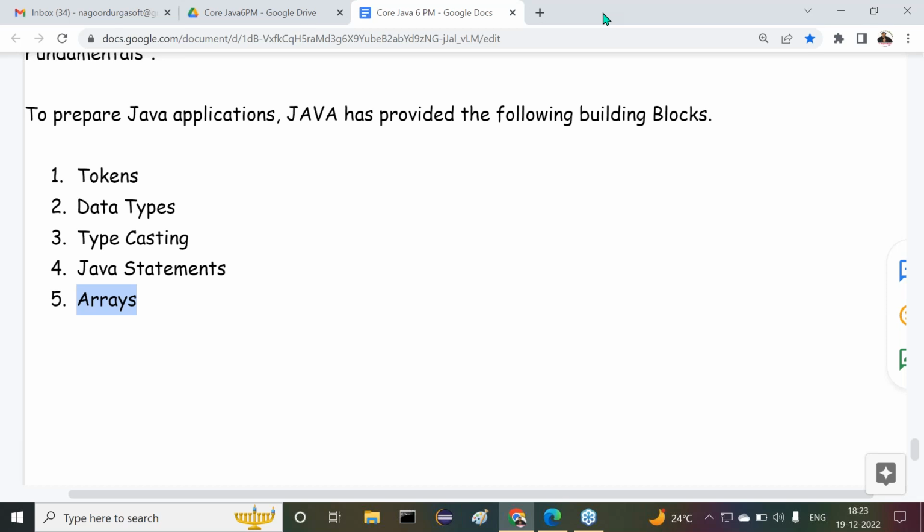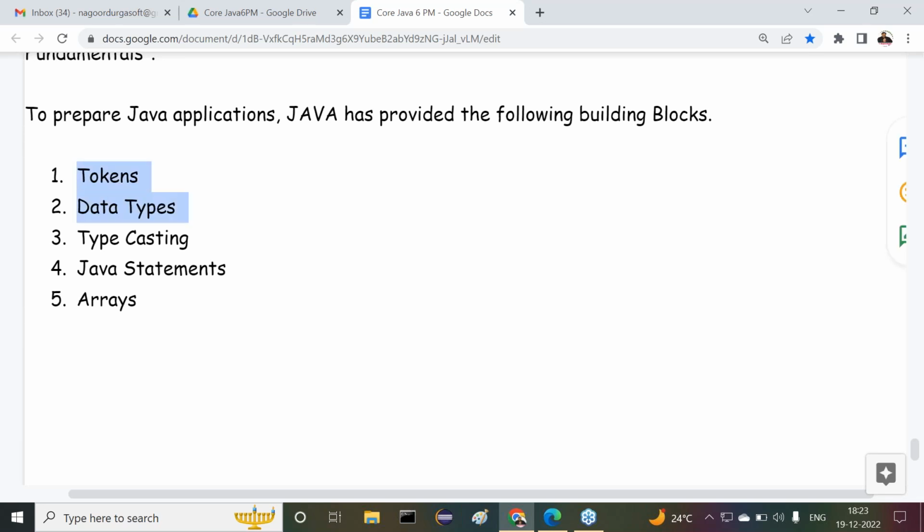Yes, sir. All of you are getting clarity or not? Tell me what exactly the language fundamentals are available to prepare Java applications. First one is tokens, next data types, next typecasting, after that Java statements, and finally arrays. Arrays topic we will discuss in the future, after understanding the basics of object orientation. So immediately our responsibility is to understand tokens.